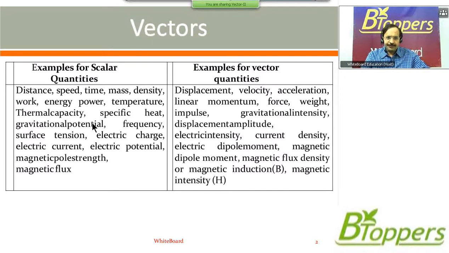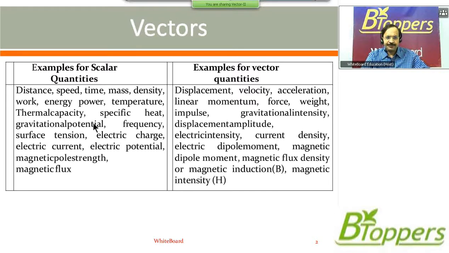in calorimetry, there are a number of terms which are defined in terms of the heat energy. Heat energy is a scalar, or any form of energy is a scalar. I mean, any type of energy or any form of energy is a scalar. We can say potential energy is scalar, kinetic energy is a scalar, heat energy is scalar. So thermal capacity is a scalar quantity. Specific heat is a scalar quantity.